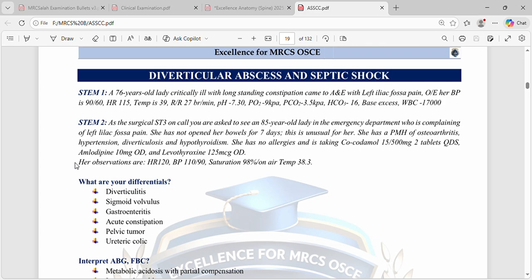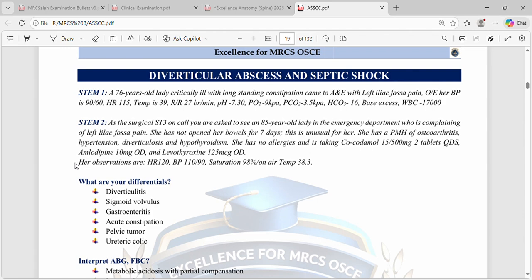Okay, so a diverticular abscess and septic shock. A 76-year-old lady, critically ill with long-standing constipation, came to A&E with left iliac fossa pain. On examination, her BP is 90/60, heart rate 115, temperature 39, respiratory rate 27. Blood gas: pH is 7.3, acidosis, partial pressure of O2 is 9 kPa, CO2 is 2.5, and HCO3 16. Bloods say WBC 17,000.